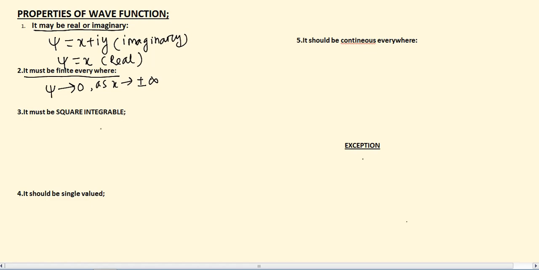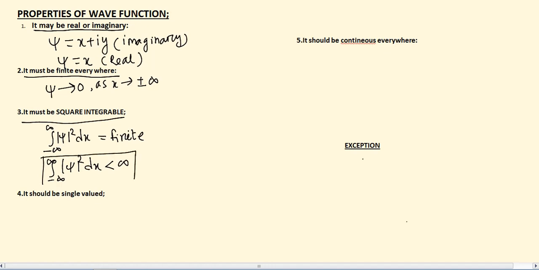Next one is wave function psi must be square integrable. That means the expression integral within the limit minus infinity to plus infinity of psi mod square is finite. Hence we can write this expression, psi mod square is less than infinity. So this represents the wave function is square integrable.